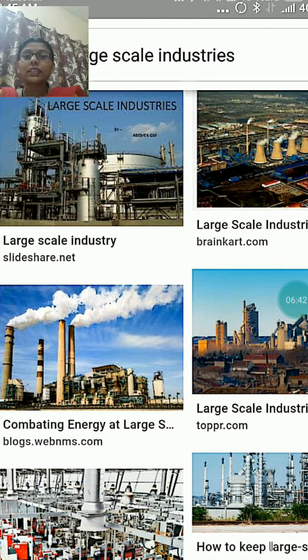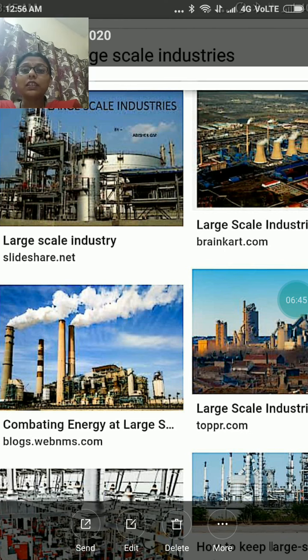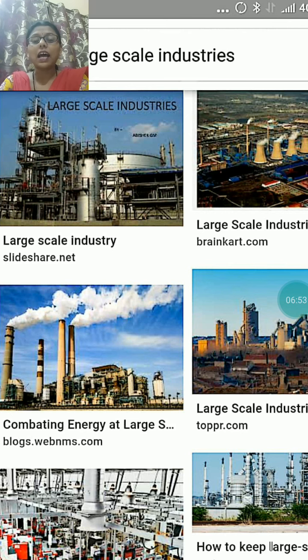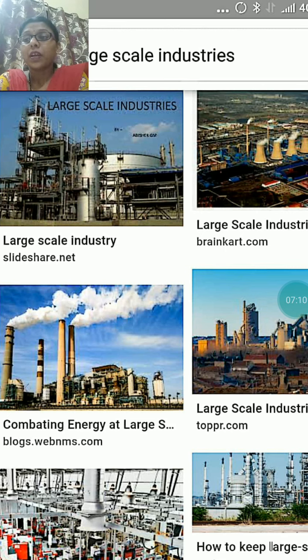And third one is woolen textile mills. These all, cotton, silk, and woolen mills, come under the textile industries. The woolen textile mills are located at Ludhiana, Amritsar, Kanpur, Jamnagar, Mumbai, and Srinagar. And one more textile mill is jute mills. Jute mills are located in Rishra, Kolkata, Titagarh, and Naihati. All these mills are in West Bengal.